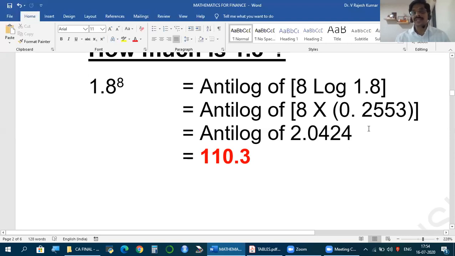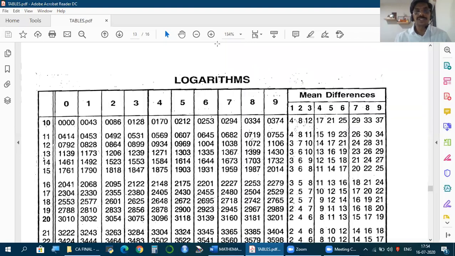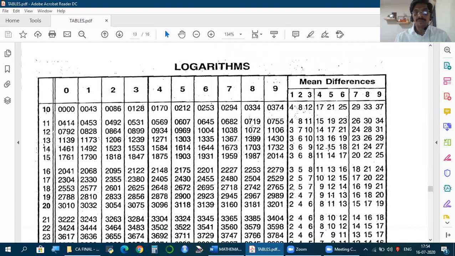Next is to find mantissa. So this is 0 point or 0 plus point. Mantissa, how to find mantissa? 1.8 is the number. Now remove the decimal. So to find mantissa, we take the complete number without decimal, 18. Now for this, using what is called logarithm table, we find the value. And what I'm now displaying is the logarithm table. So this is a logarithm table. Now we need value for